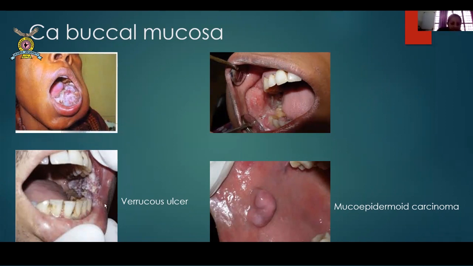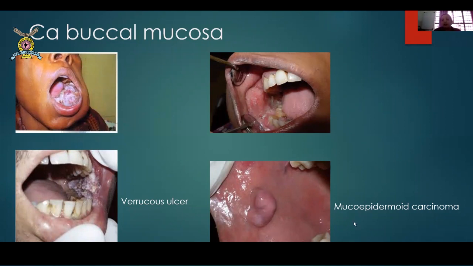So this is another thing. These are verrucous ulcers. Verrucous ulcers are like warts. Rough swellings, pebbles. If you go to the seashore and sit on such rough stones, that is the feel of it. It's like having a lot of small pebble stones together. So that is verrucous ulcers.